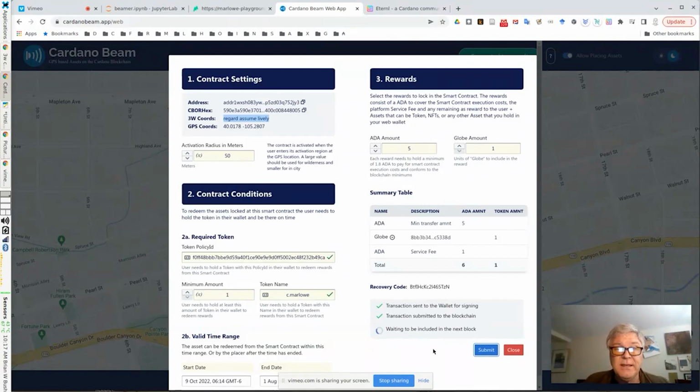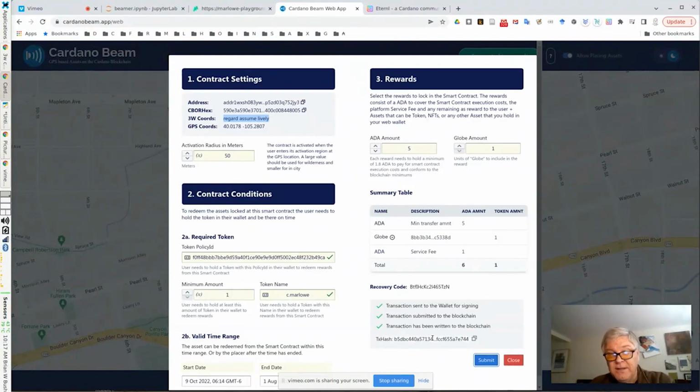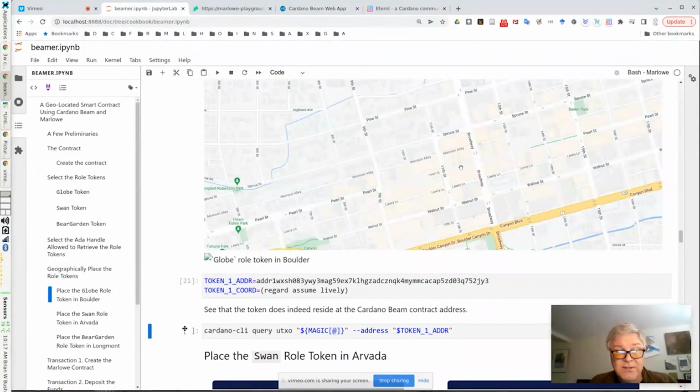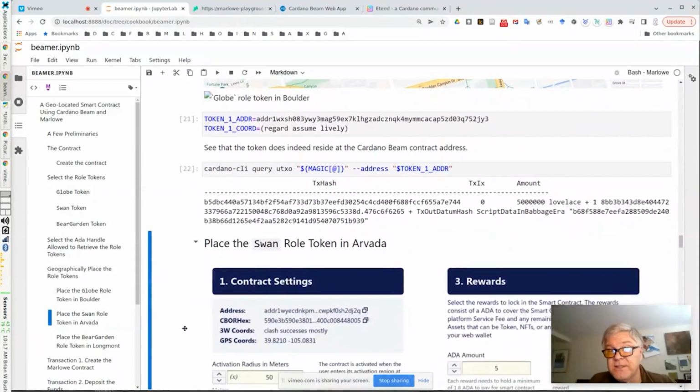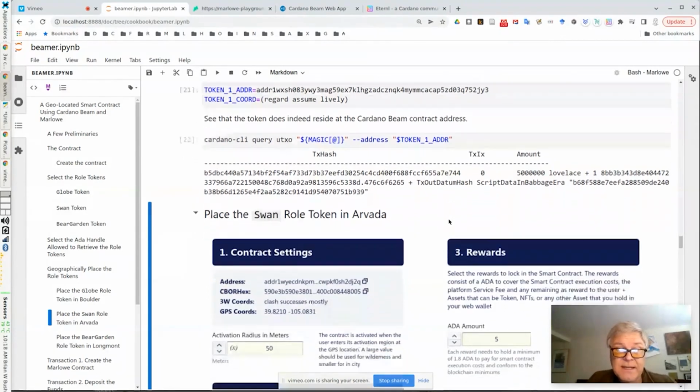As always, we have to wait for the next block, and we'll see if there's provisional confirmation. Blocks take like 2 seconds to maybe a minute or so to get confirmed. There we go. We have a transaction ID. And then we can go query this address. So this is a smart contract address that was just created. And with any luck, we should see, yes, it has 5 ADA. It has that token we deposited, and it is a smart contract. So there's some Babbage datum there that actually has the state of the contract.